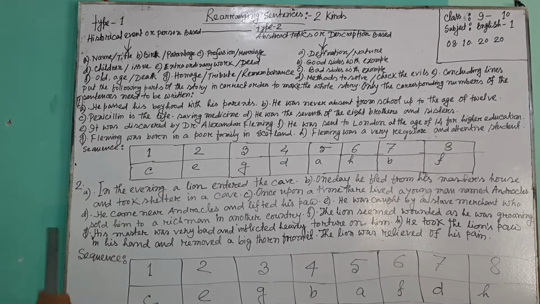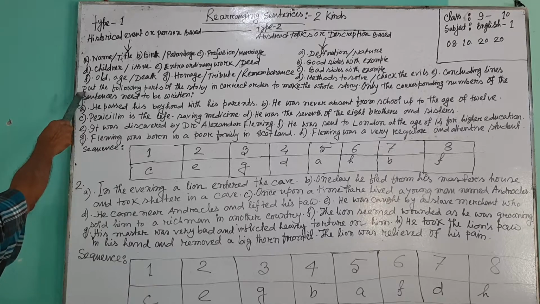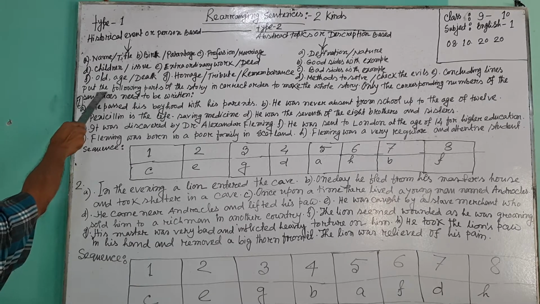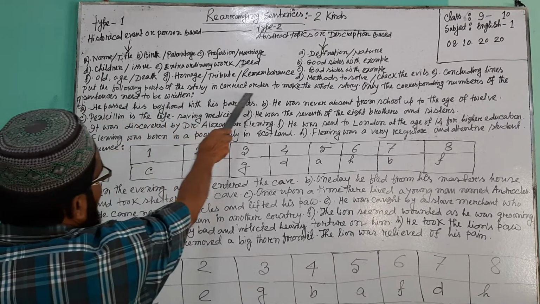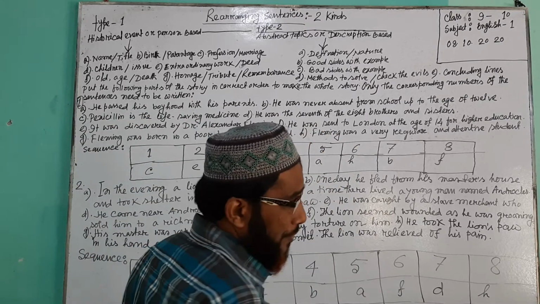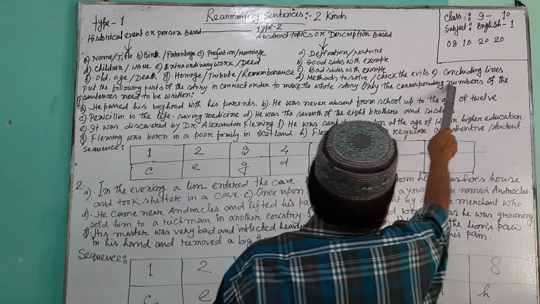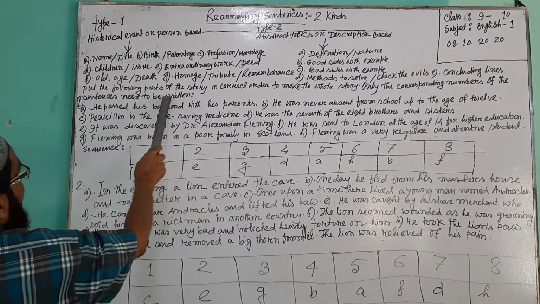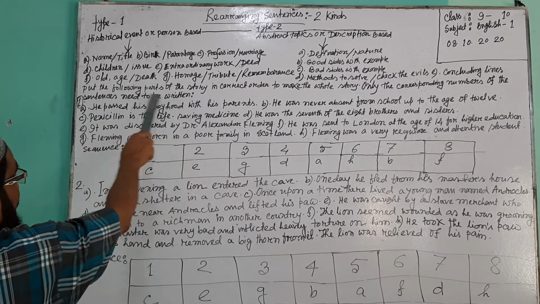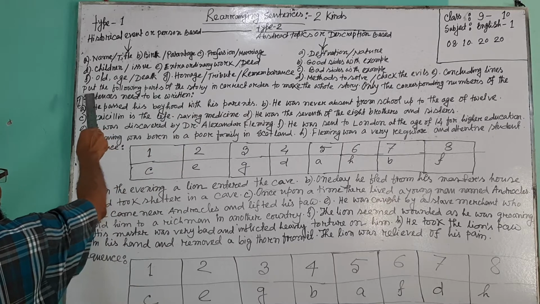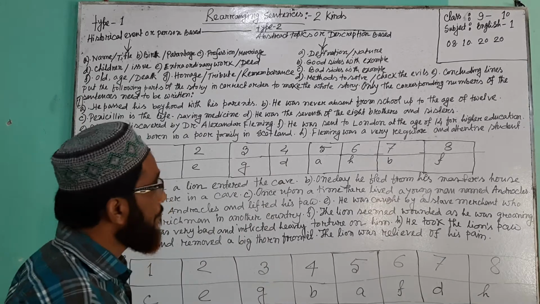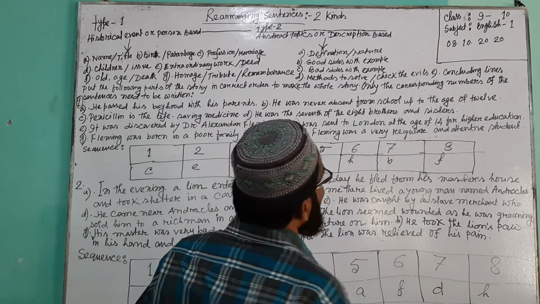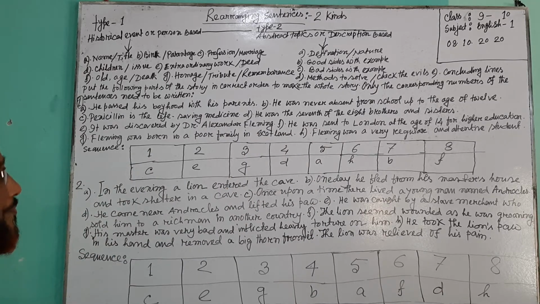Now, I am reading the questions. In the question paper, you will see this type of question: Put the following parts of the story in correct order to make the whole story. Only the corresponding numbers of the sentences need to be written. You have to think about the question. I am repeating the question.